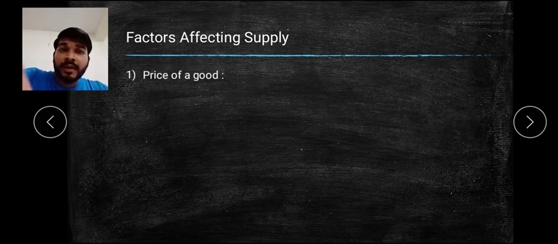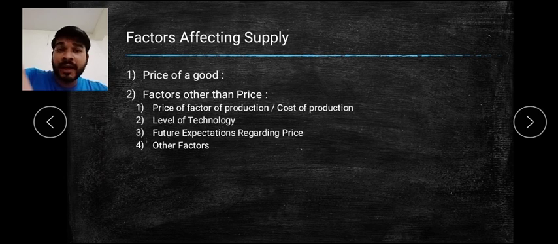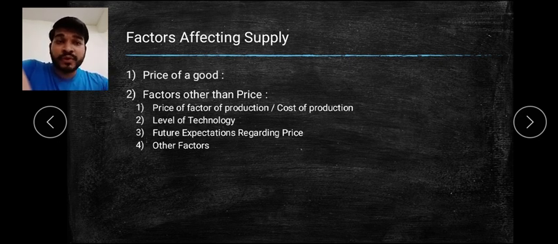First is price of a good. What are the factors? There are two factors mainly. First is the price of a good, yes. Second is factors other than price. In that there are again 4 points. Now what are the 4 points? You find that first is cost of production. So cost of production also matters. Then level of technology matters, future expectation of prices, and lastly other factors. So these are the 4 factors which affect the supply, or we can say they are the determinants of the supply. So that particular topic we are going to study in the next classes.